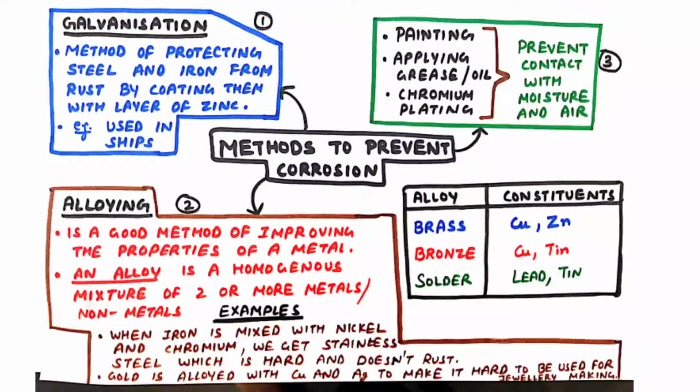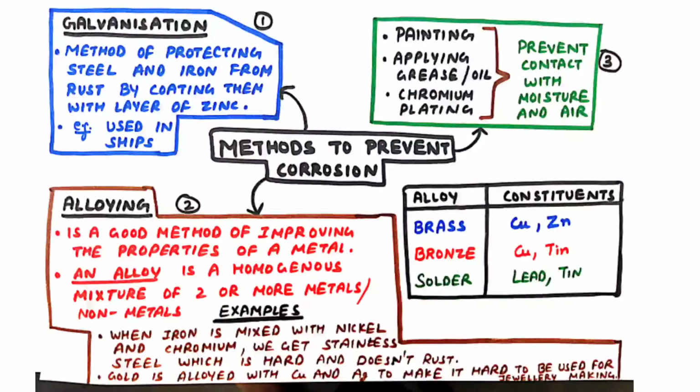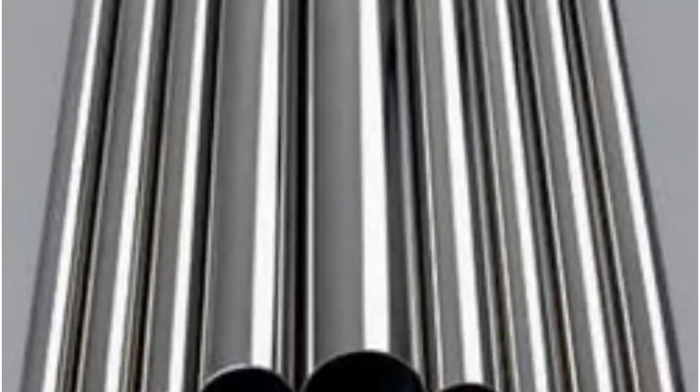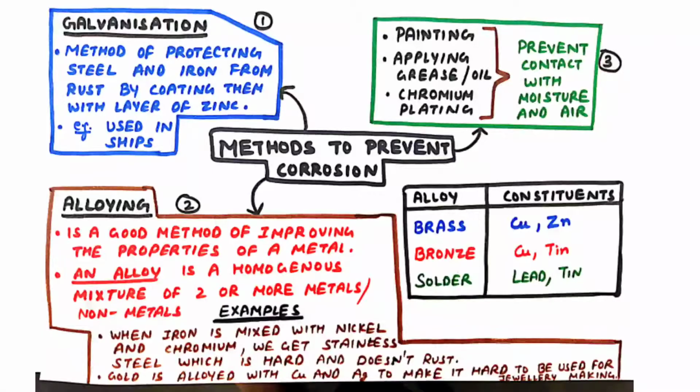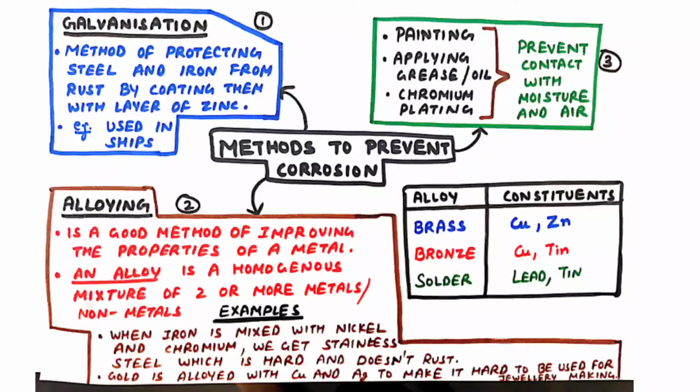Second, alloying. So this is a good method in improving the properties of a metal. So an alloy is a homogeneous mixture of two or more metals or a metal and a non-metal. For example, when iron is mixed with nickel and chromium, we get stainless steel, which is hard and doesn't rust. So stainless steel is an improved variety of iron. Similarly, gold is alloyed with copper and silver to make it hard and use it for jewelry making. So initially, the pure gold is very soft. So to make it hard, we alloy it with copper and silver.